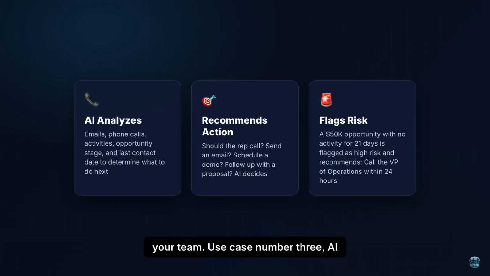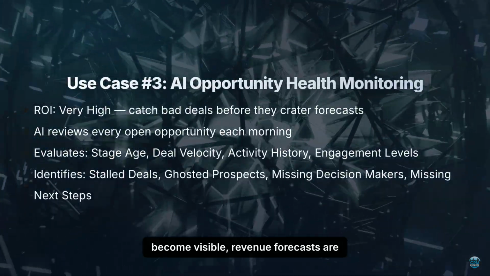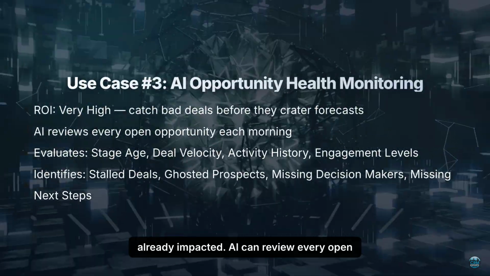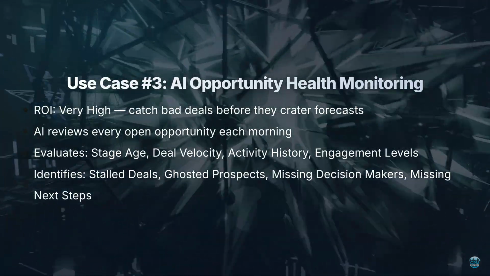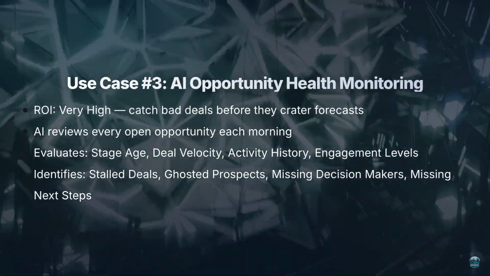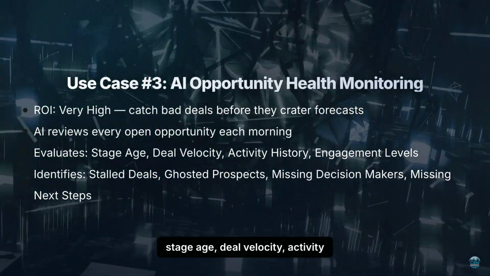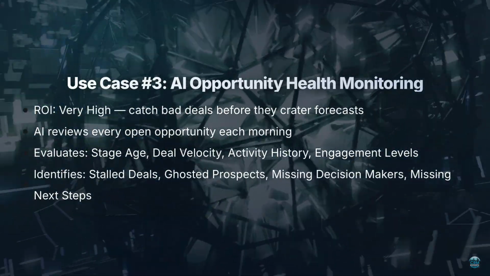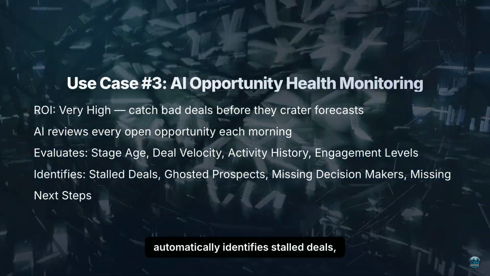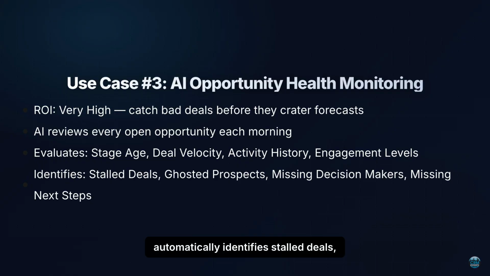Use case number 3. AI Opportunity Health Monitoring. ROI is very high. Sales managers often discover bad deals too late. By the time problems become visible, revenue forecasts are already impacted. AI can review every open opportunity each morning and evaluate stage age, deal velocity, activity history, and engagement levels. It automatically identifies stalled deals, ghosted prospects, missing decision makers, and missing next steps.